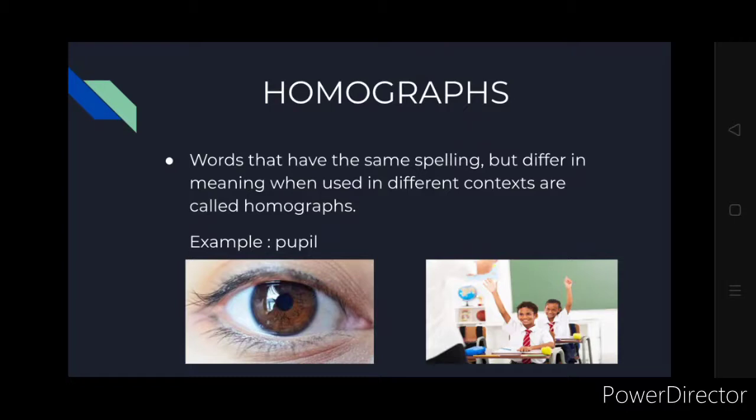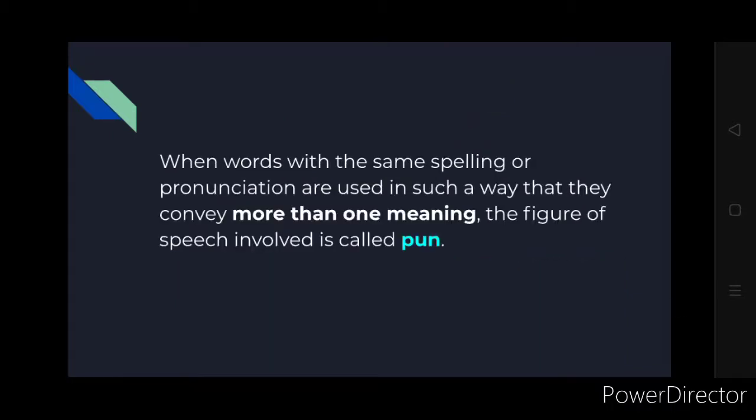Now when these homographs are used in poems, the figure of speech is called pun. So pun is a figure of speech where homographs are used. Why do you think I am teaching you this before starting the poem?